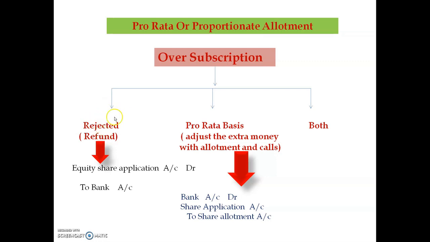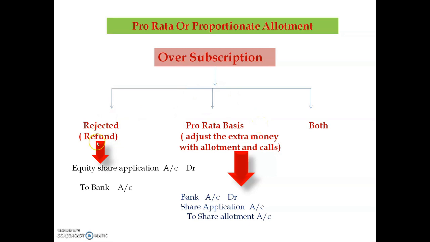The first one is to reject the excess applications. Whatever extra applications come to the company, the company will reject them and refund the excess application money to the public. The second one is the pro rata basis, which means adjusting the extra money that comes in against the allotment or calls entry. The third one is the combination of these two, rejection and pro rata basis. In my previous videos we covered the rejection part. This video is based on the pro rata basis.